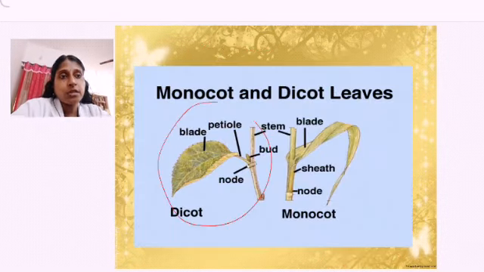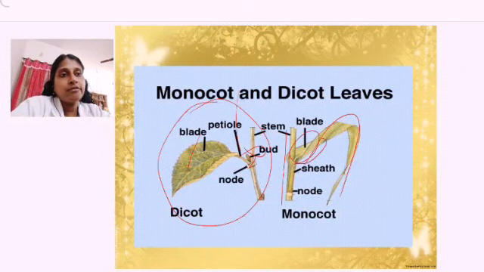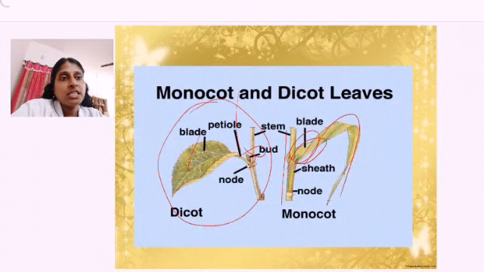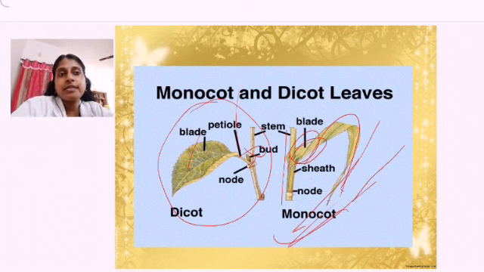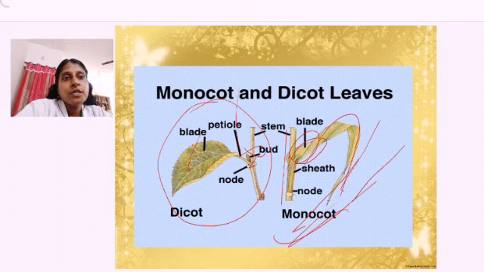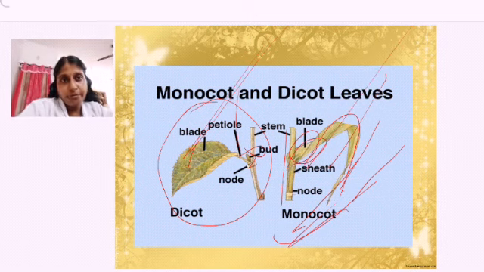Now, moving on to the structure, if you can see here, this is a dicot, they have reticulate venation. This is the petiole, attached to the stem. Bud is present. This is the stem, this is the leaf blade. In the monocot, they have sheathing leaf bases, just like one stalk is not attaching, the leaf itself is attached surrounding the stem. That is the characteristic feature of the monocot. So, this is a dicot leaf and this one is a monocot leaf.